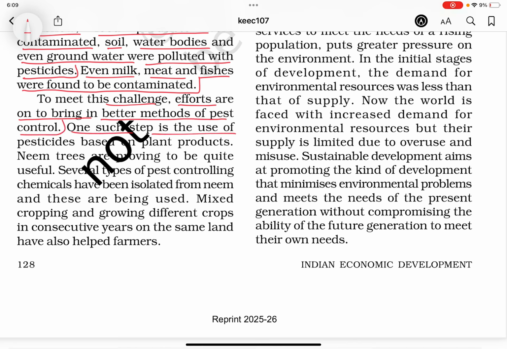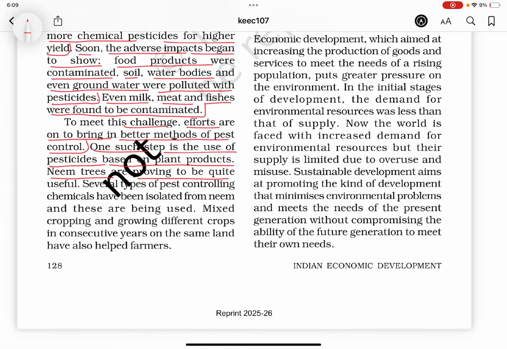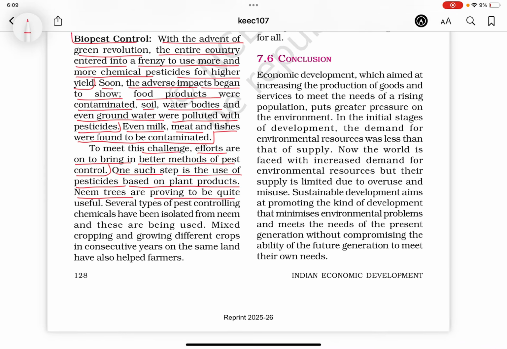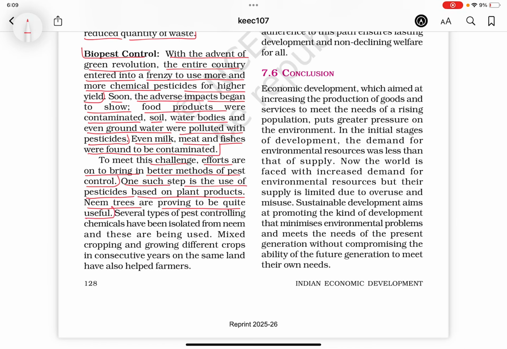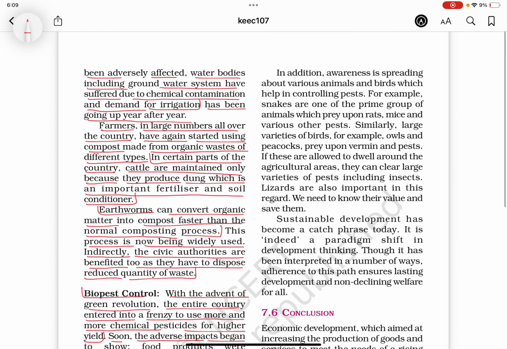One such step is the use of pesticides based on plant products. Neem trees are proving to be quite useful. Several types of pest controlling chemicals have been isolated from neem, and these are being used. Mixed cropping and growing different crops in consecutive years on the same land have also helped farmers. In addition, awareness is spreading about various animals and birds which help in controlling pests.